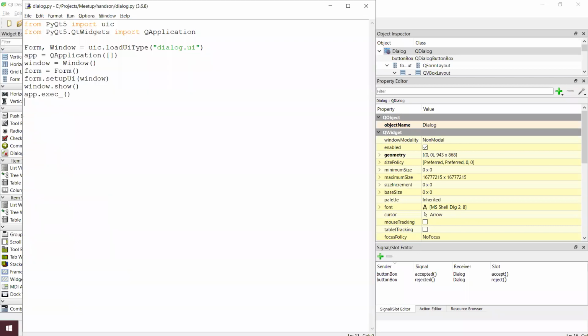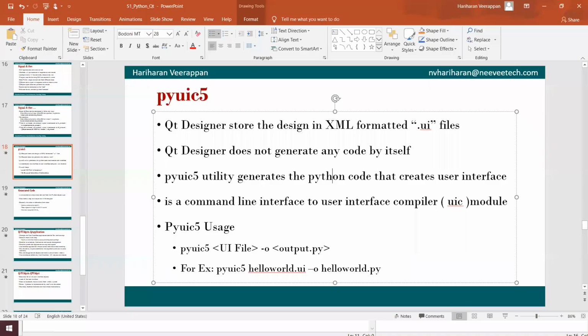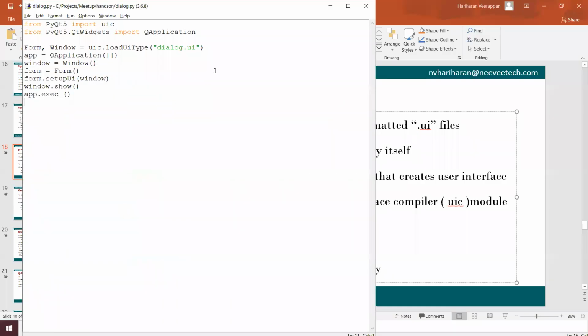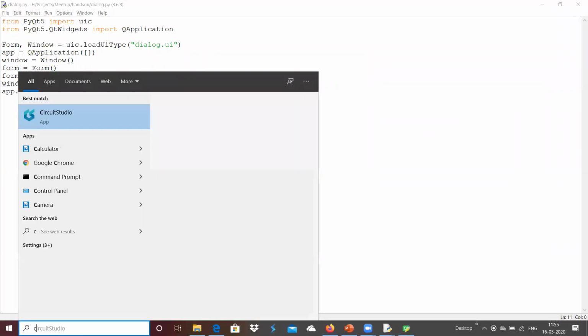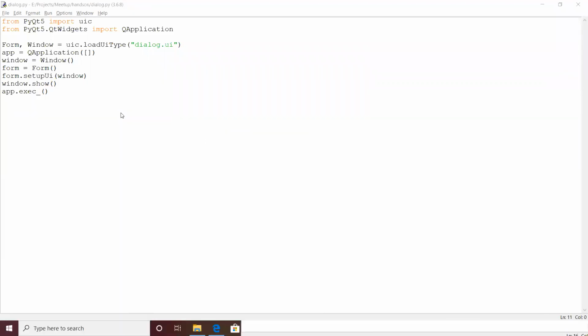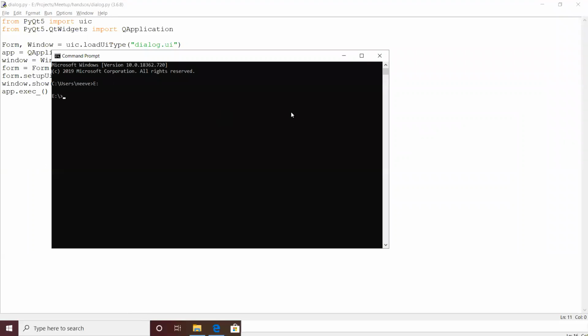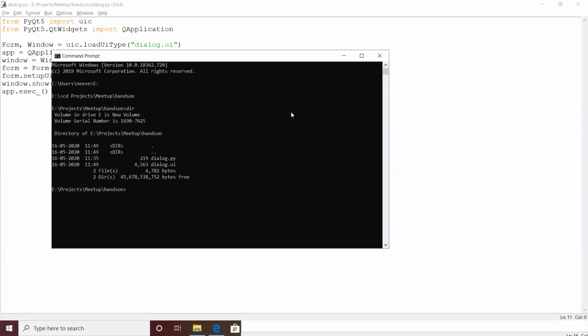I'm going to open the command prompt, cd projects meetup hands-on dir. It contains dialog.ui as the file. I'm going to create a PyUIC file.